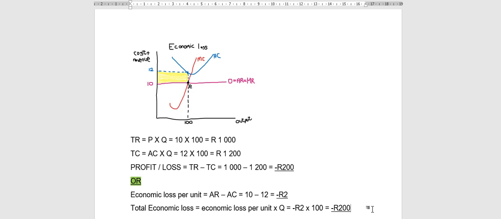It doesn't matter which of these methods you use, the first method or the second method. As I said previously, the only danger with the second method is that you calculate this and then tell me the answer is minus 2 Rand, a 2 Rand loss. Wrong. We are not just selling one. If you do the second method, you have to remember to multiply by the quantity. If you stop there, you're going to get 2 out of 4 instead of 4 out of 4. You have to calculate the total economic loss. So be careful and look at what they are asking. That is it for today.